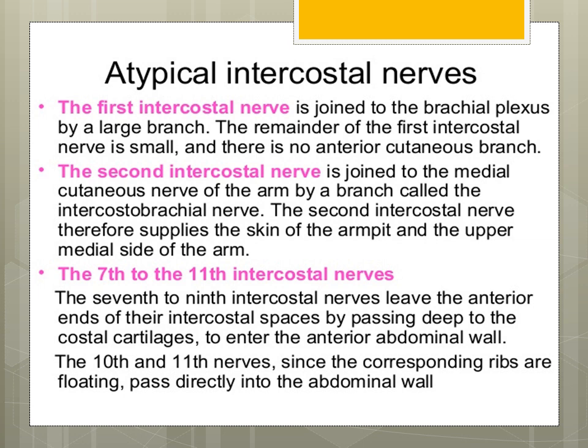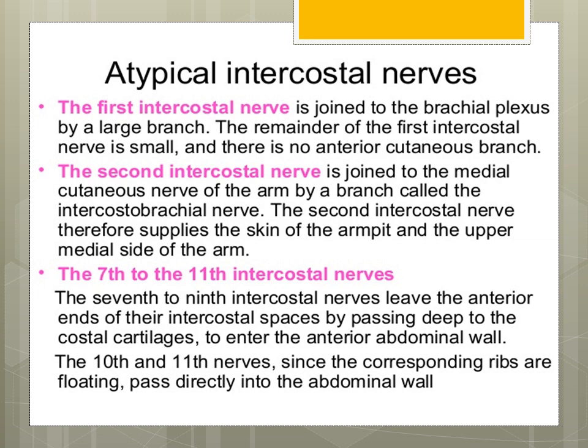Atypical intercostal nerves: as we know, the first, second, and the 7th to 11th intercostal nerves, as well as the 12th intercostal nerve, are the atypical intercostal nerves. The first intercostal nerve is joined to the brachial plexus by a larger branch, because it divides into a small branch and a large branch. The large branch joins the brachial plexus to supply the axilla as well as the upper limb. The remainder of the first intercostal nerve, the smaller branch, continues as the first intercostal nerve.